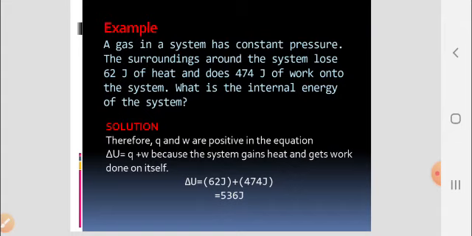Therefore, Q and W are positive in the equation. ΔU = Q + W because the system gains heat and gets work done on itself. So the total internal energy of the system will be equal to the addition of both of these, which will result in 536 joules.